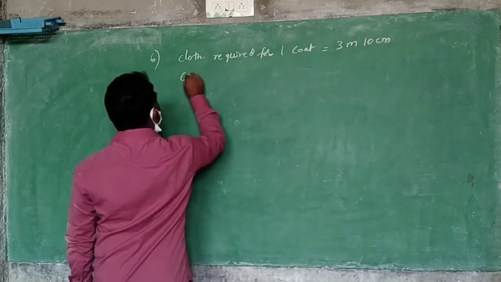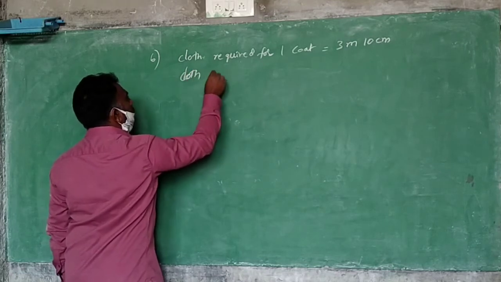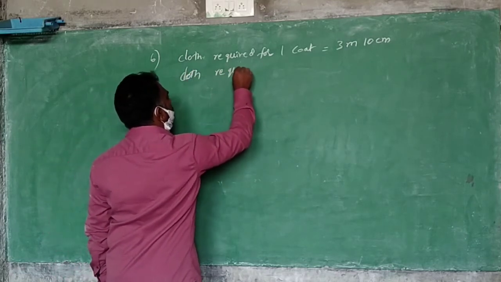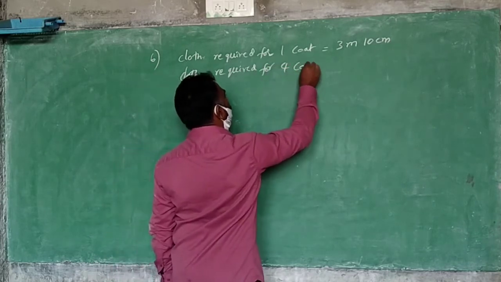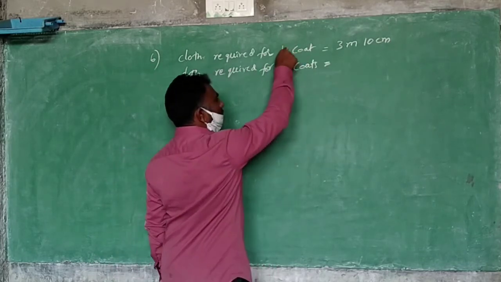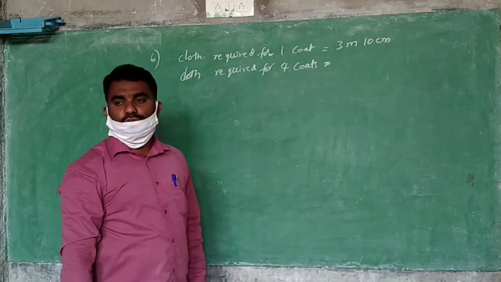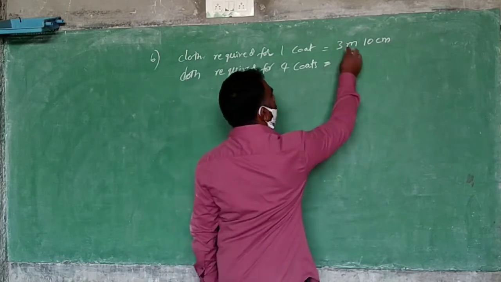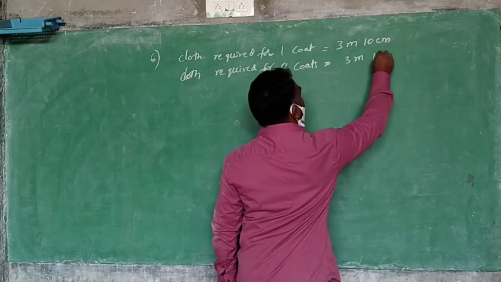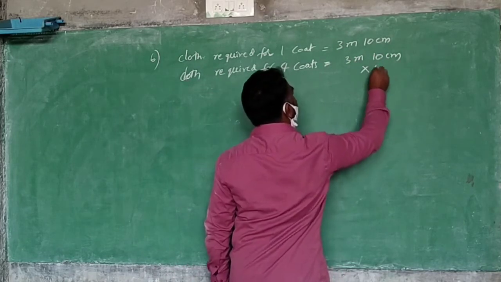Now what are you going to find? Cloth required for 4 coats. Means you know for one, you are finding for 4. Then what should we do? We should do the multiplication. So what you have to do? This one you have to take and multiply with 4.